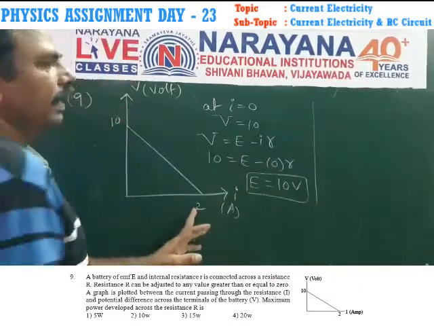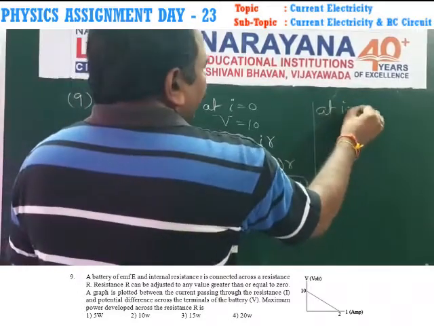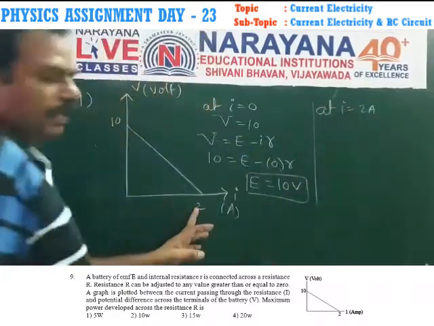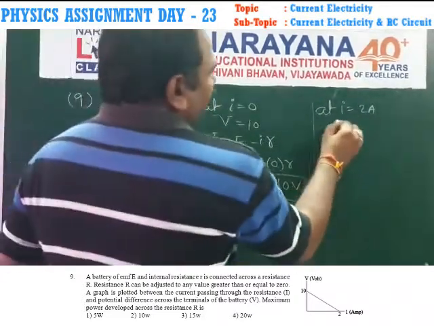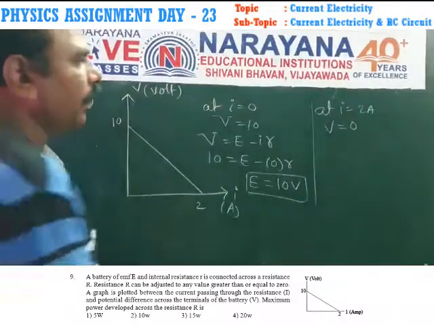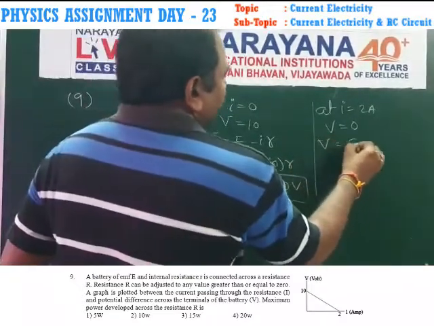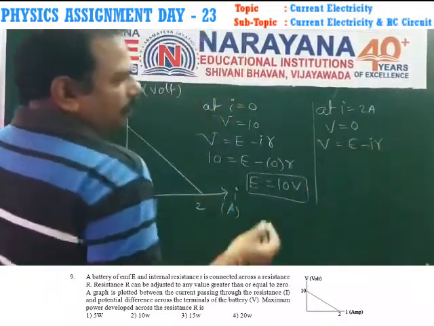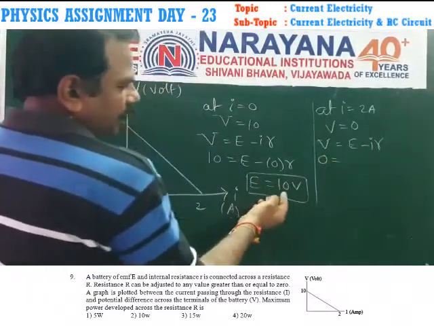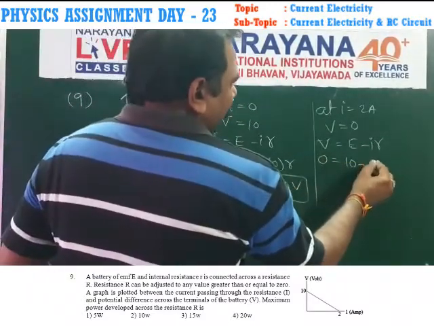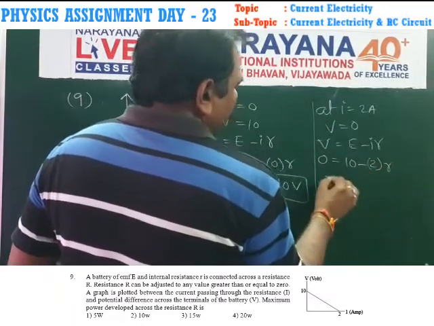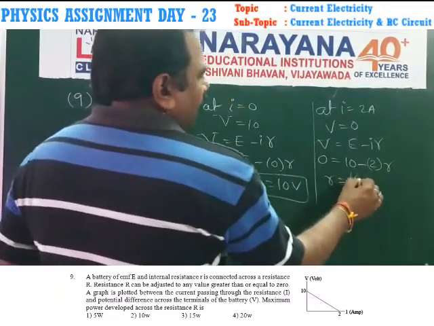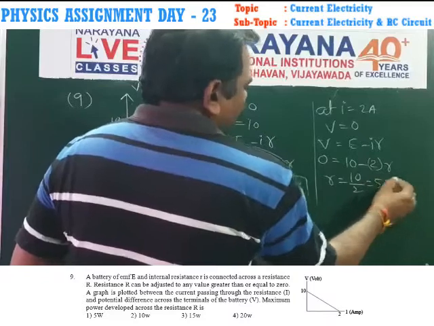Similarly, at current I equal to 2 amperes, the terminal voltage V is equal to 0. So V is equal to E minus Ir, giving 0 is equal to 10 minus 2 into small r. Therefore r is equal to 10 by 2, we get 5 ohms.